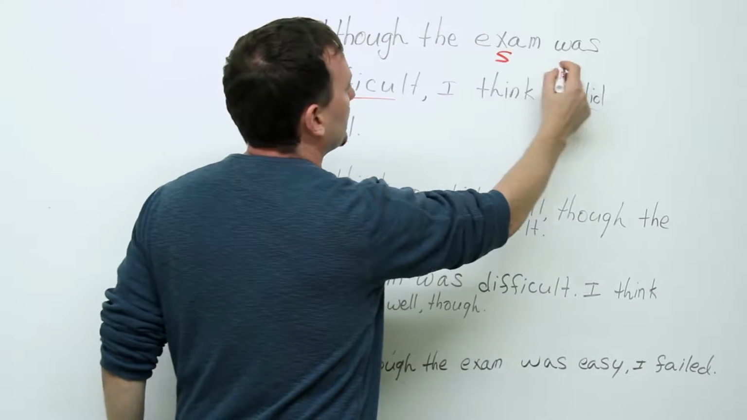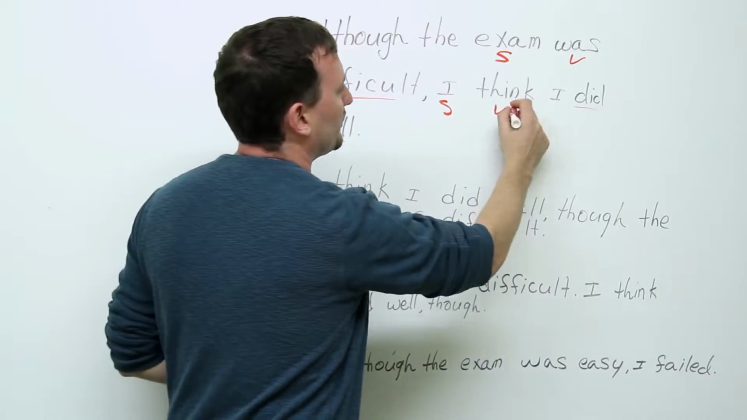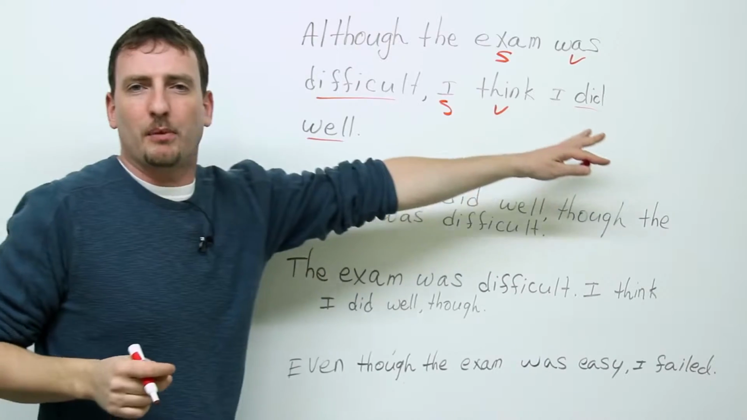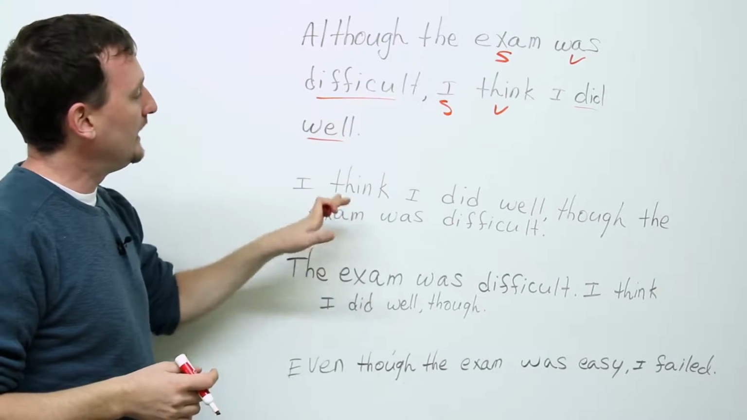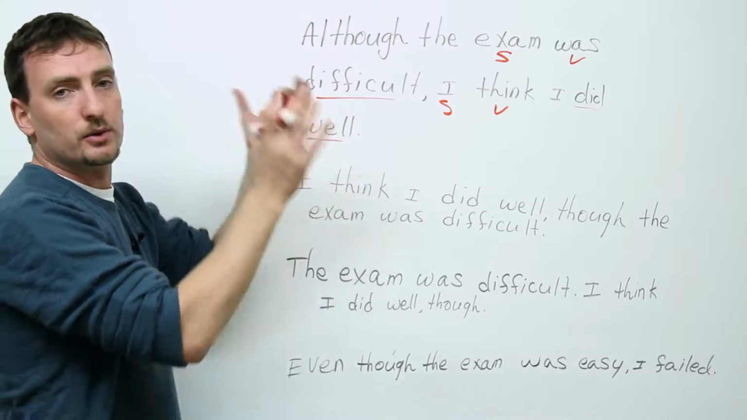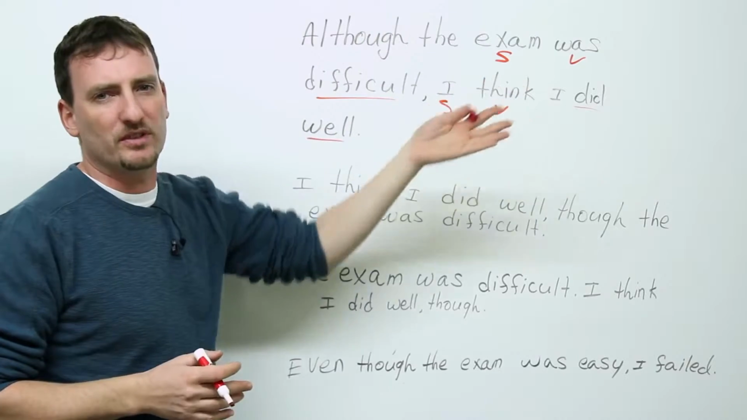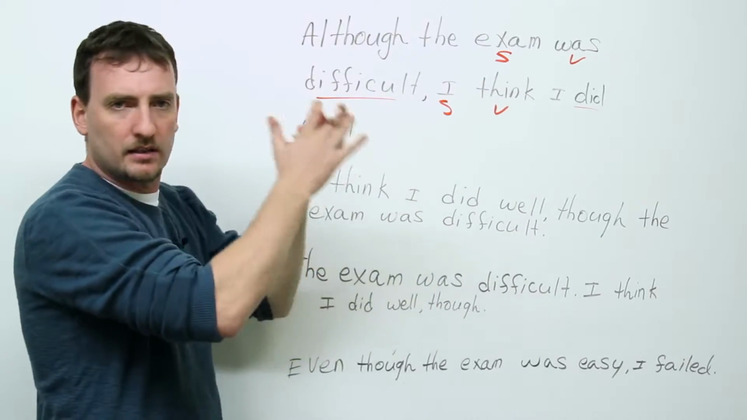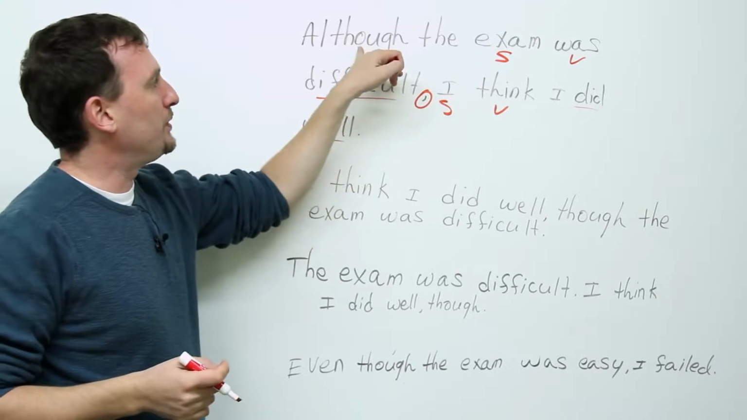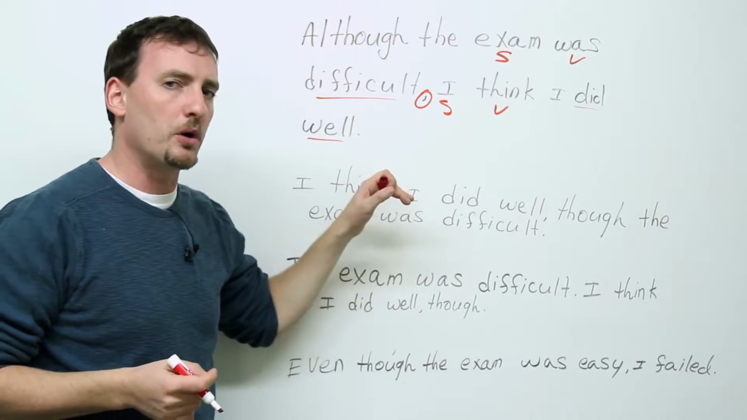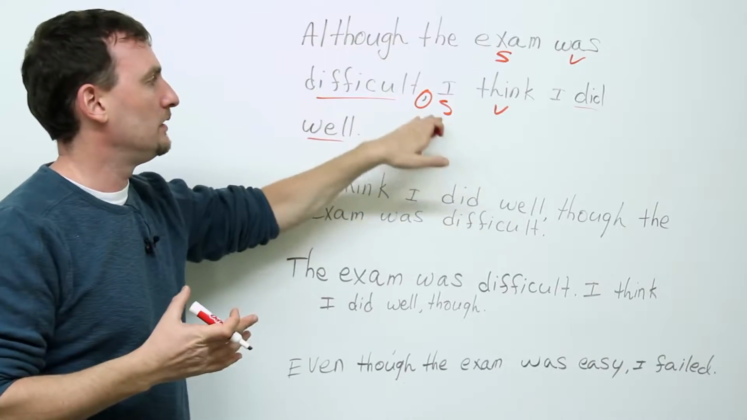Here's your subject, and here's your verb. And then here's your subject, and here's your verb again. We won't talk about the extra clause at the end there. That's your main one. Now, same sentence, I can switch it around. I can say, I think I did well, although the exam was difficult. Beginning, end, doesn't matter. The only difference would be the comma. If you put this as the second clause, no comma. If you begin the sentence with the adverb marker, you have a comma.